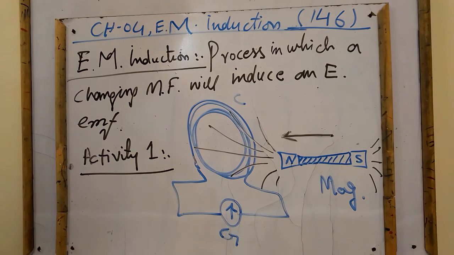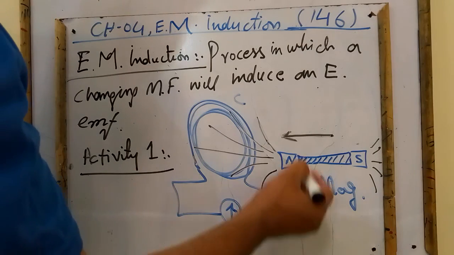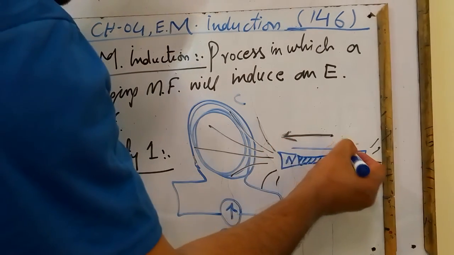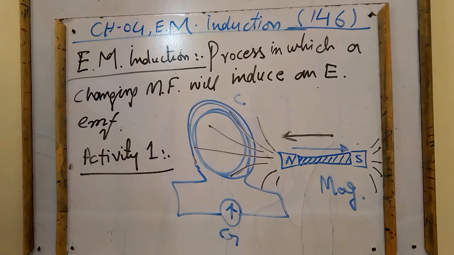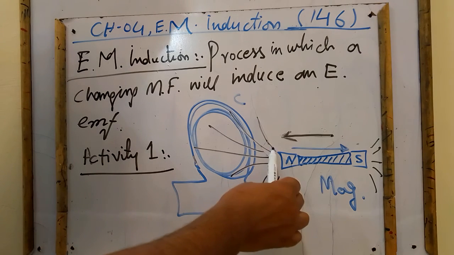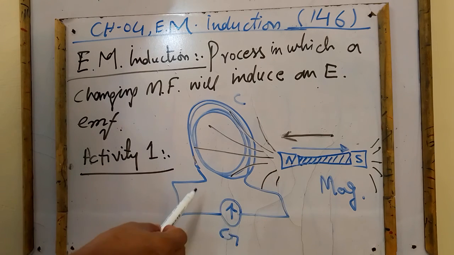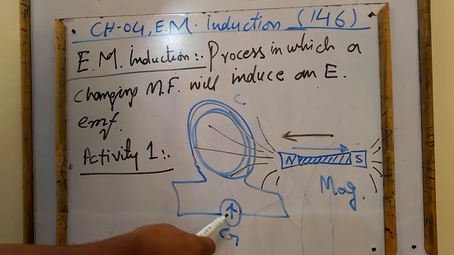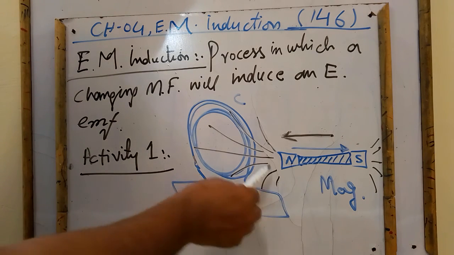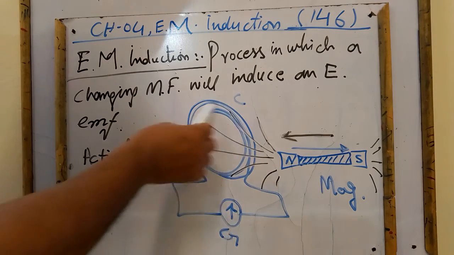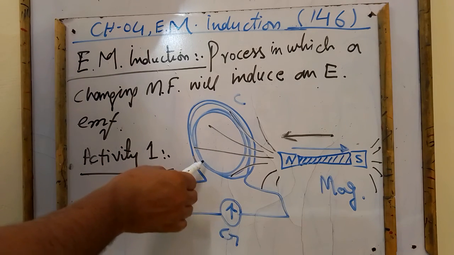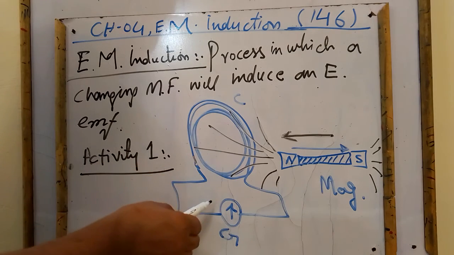In third part of the experiment, let us take this magnet away from the coil. If we start moving the magnet, taking away from the coil, again we can see that the galvanometer needle has been deflected. And because of that deflection, we can conclude that by taking the magnet away from the coil, the magnetic flux across the coil was decreasing, and because of that decreasing flux, again an induced EMF was there in the coil, and finally induced current is also there in the coil.